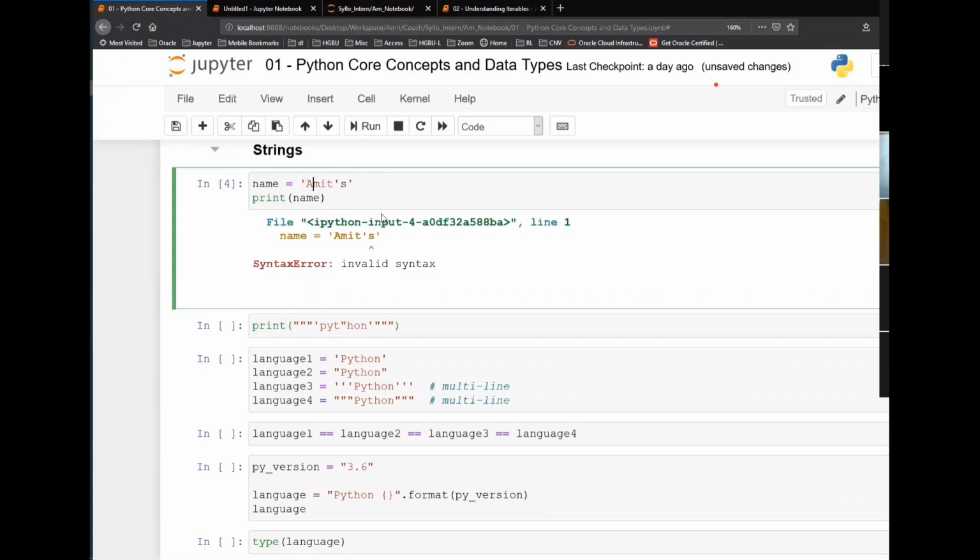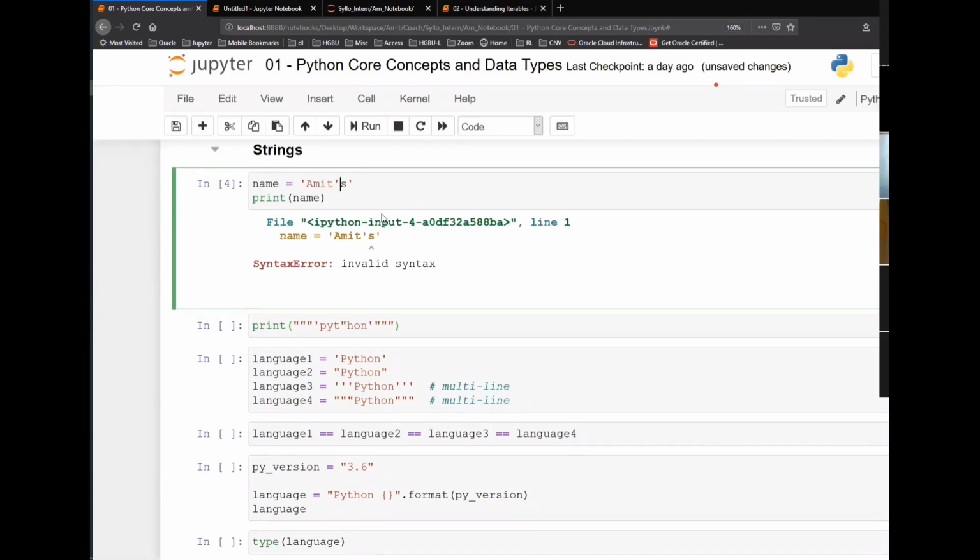This quote is the start of the string, and this one is the end of the string, right? And we have another end of string, but we do not have a start for this. Correct? So that's why Python is getting confused, and it is giving you this syntax error.